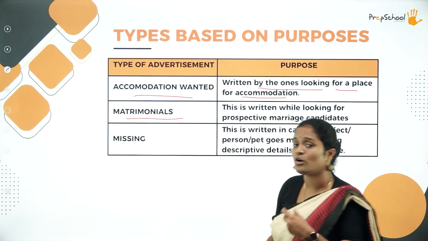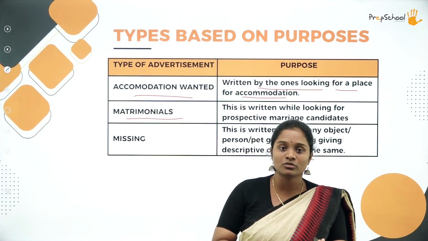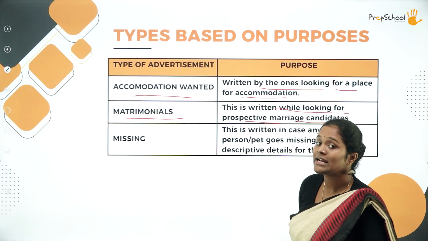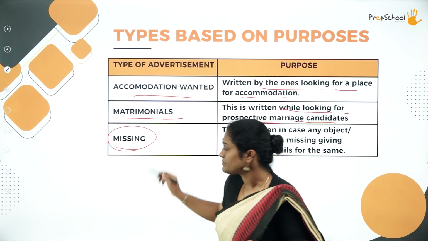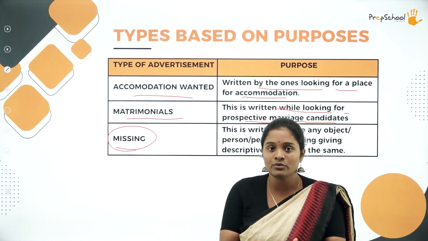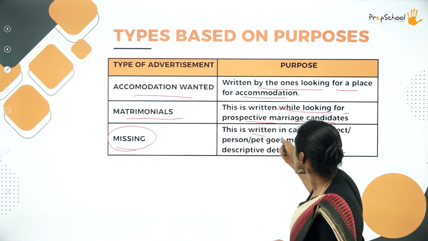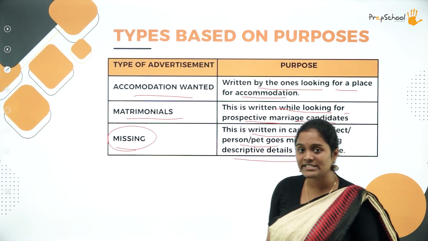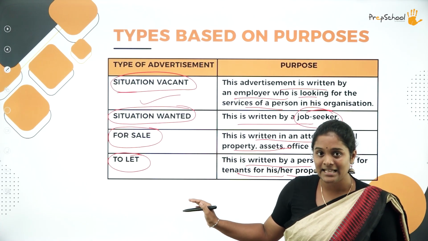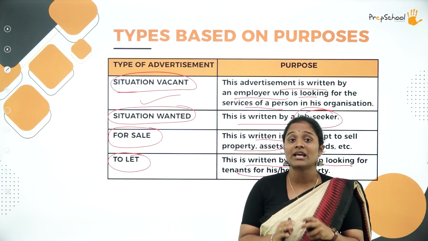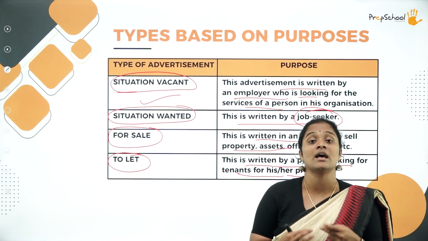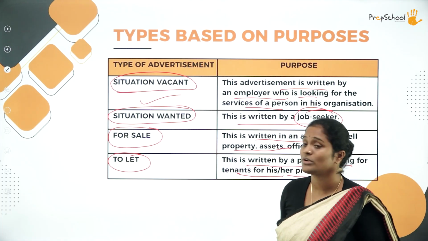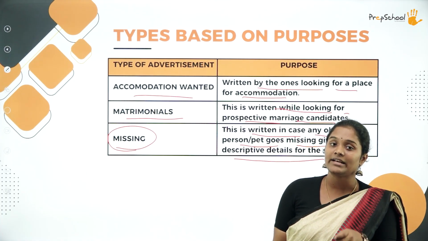Then matrimonials, of course, it is written by either a bride or a groom who is looking for a partner. This is written for prospective marriage candidates. Then missing. Well, someone who has lost something would obviously write this one. This is written in case any object, person, or pet goes missing, giving descriptive details for the same. Now, these are the things that are possibly given in your examination as well. These are the kinds of classified advertisements where you'd be asked to write, and these are the possible headlines or titles that you can think of while you're writing your classified ads.